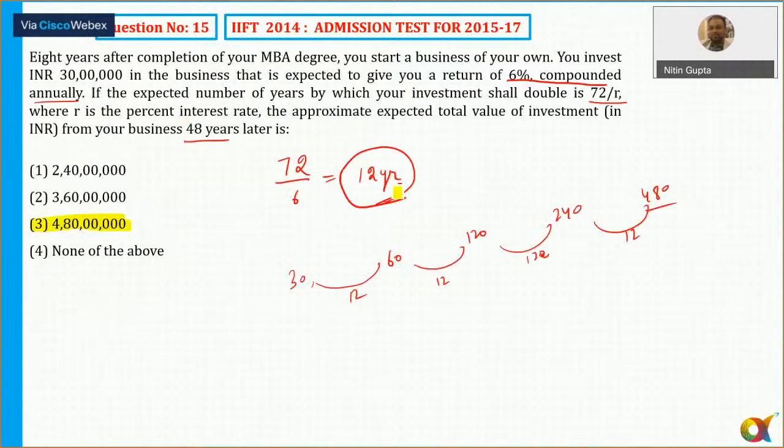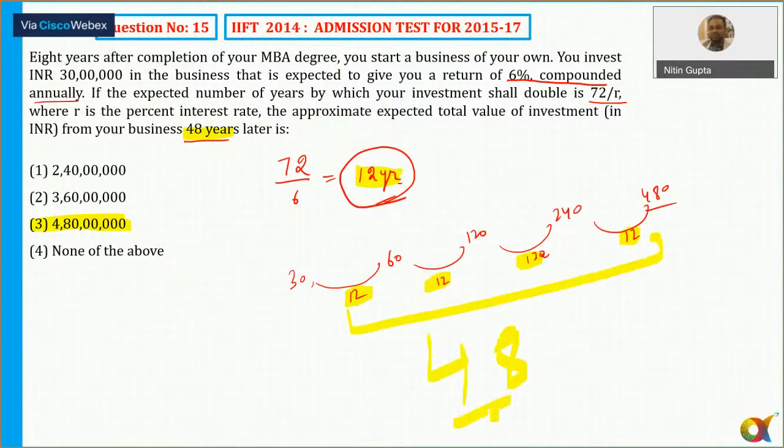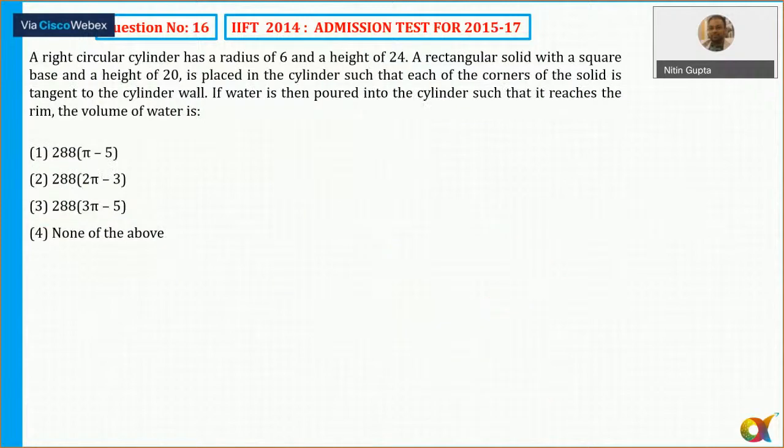Now remember we know that getting double. So I need to find out 48 years. So 12 years, 60 years from 60 will become 120. In it will come from 120 into 240. 240 into 240. 48 years में ये 480 lakhs हो जाएगा. So that's why the answer is option number 3. Question number 16. I hope that it is clear, Sarni.